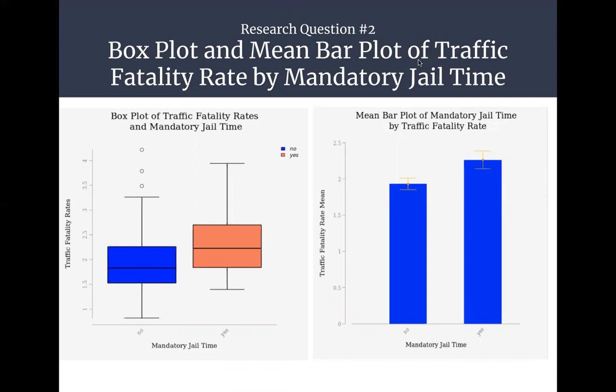So, for my second research question on how the two qualitative variables of jail time and community service relate to traffic fatality rates, I am first showing some box plots and mean bar plots of jail time and traffic fatality rates. I want to focus on the right hand side where you can see that for the bar on the right under yes, it is much higher for the mean traffic fatality rate than the no. So this might be saying that the traffic fatality rate is higher when there is mandatory jail time.